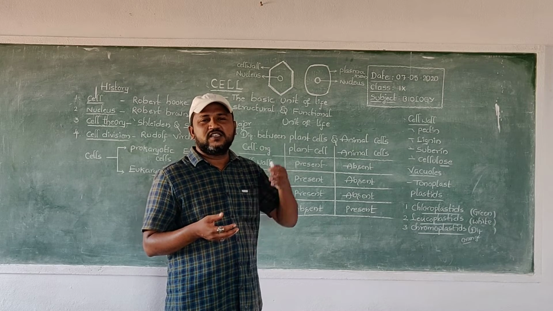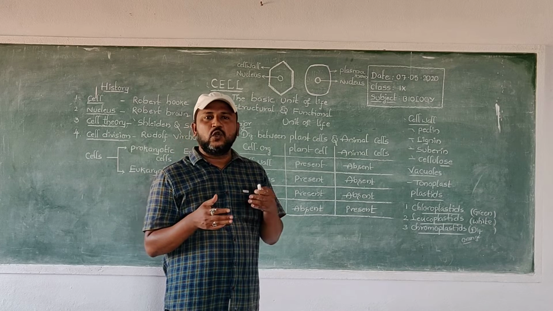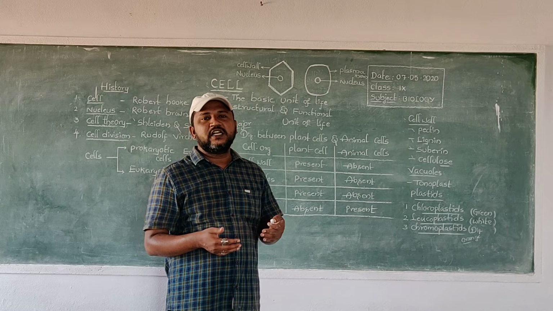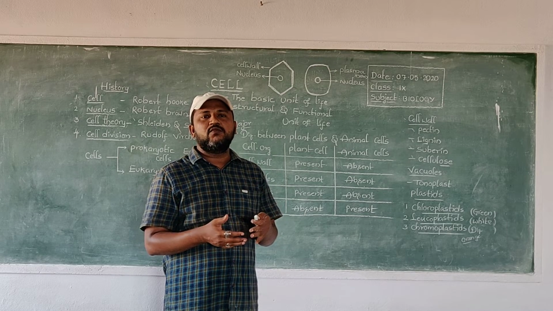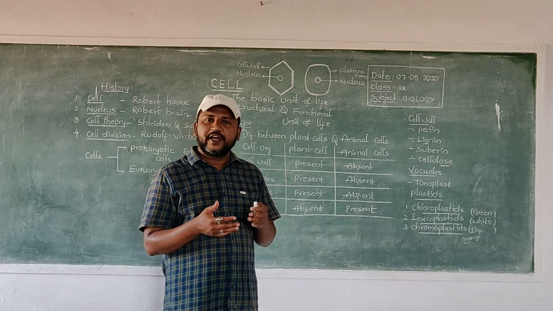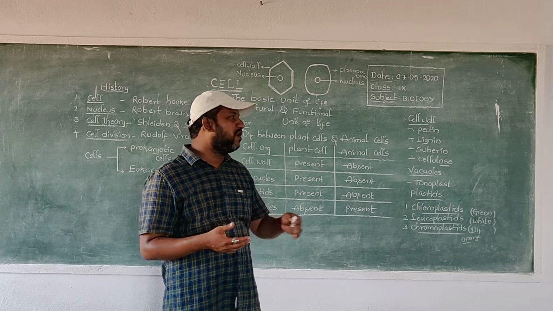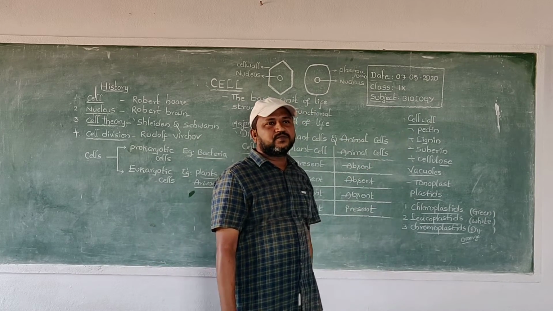Generally, this is a sequence. The simple substance is glucose, and the complex substance is cellulose. Numerous glucose molecules form one complex carbohydrate, and numerous such carbohydrates form cellulose. That's about the cell wall.